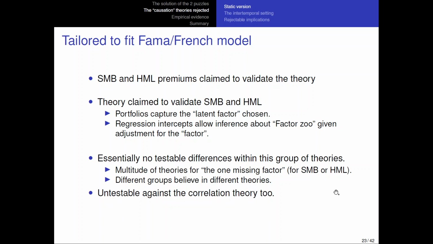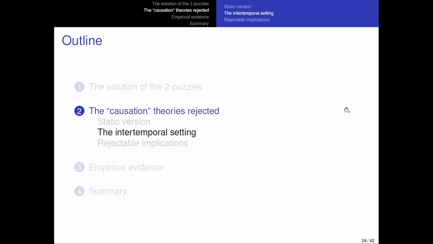It's also important that this is untestable against the correlation theory too. So we cannot tell which of the theories among the ones in this group, which I call causation theories, is right, and you also cannot tell whether the causation or the correlation theory is correct, because they just predict a premium related to SMB and HML portfolios, all of them, in a static setting. Again, as before, I go to the intertemporal setting and then I look for differences in these theories.